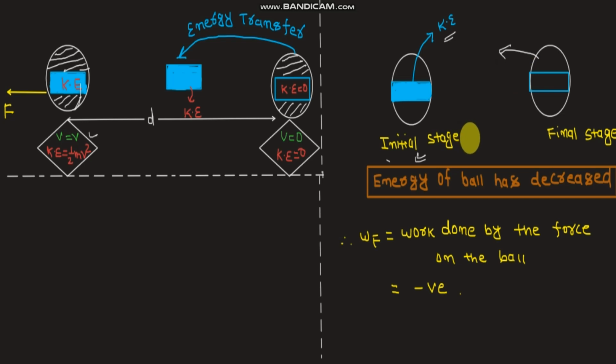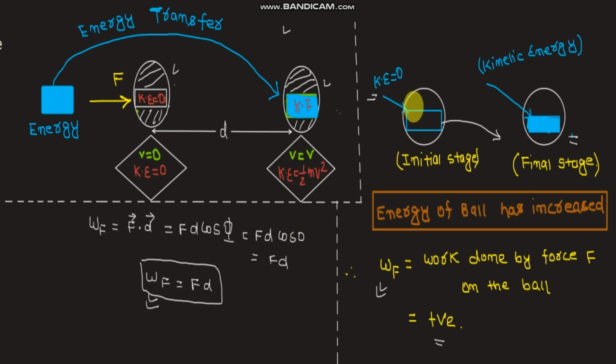In this situation, in which some amount of energy is getting out of the football, or any object for that matter, we say that work done by that force is negative. Compare it with the initial situation where work done was positive: the box was initially empty, and later some amount of energy was transferred to it and stored in the ball instead of being lost.